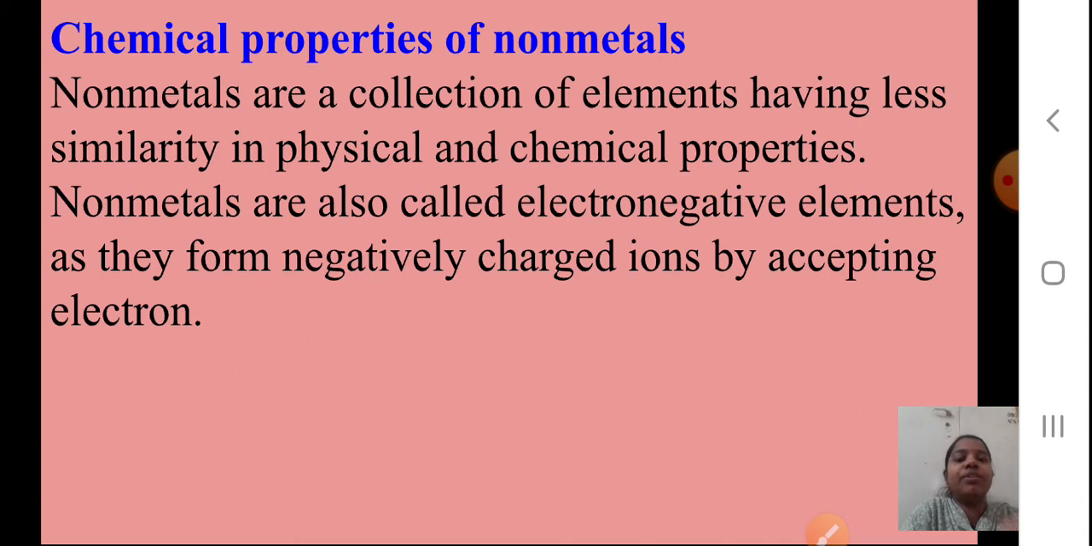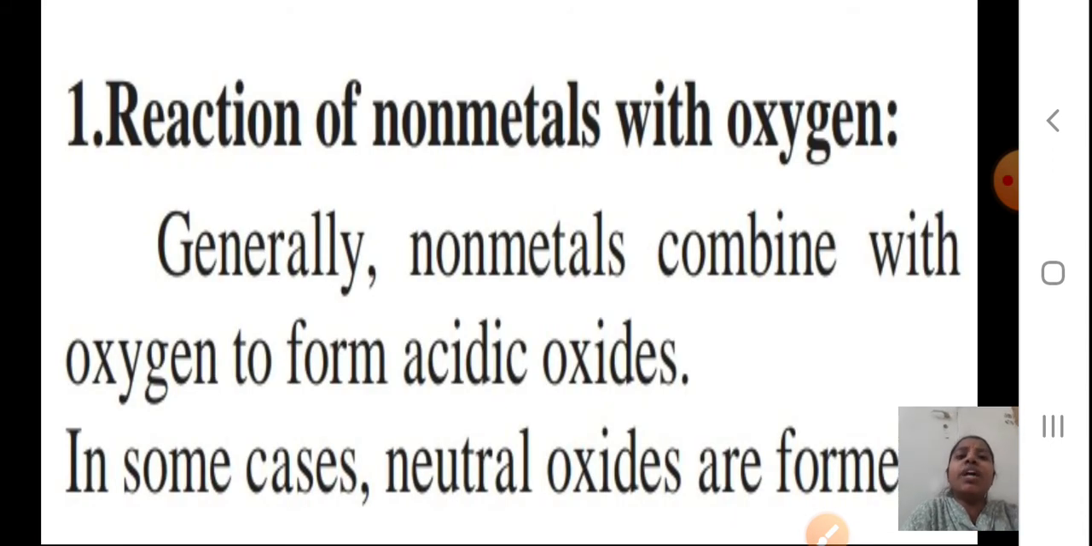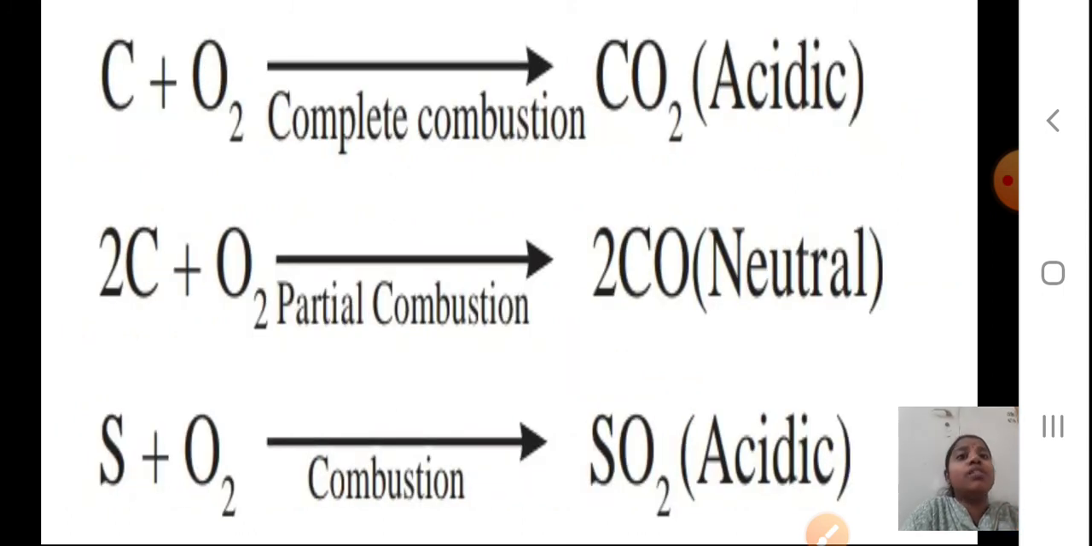Okay, students, we'll proceed. First we are going to see the reaction of non-metals with oxygen. We have seen the reaction of metals with oxygen. Now we will see non-metals reacting with oxygen. Generally, non-metals combine with oxygen to form acidic oxides. In some cases, neutral oxides are also formed. We'll see them. So C plus O2, complete combustion, gives CO2, which is acidic in nature.